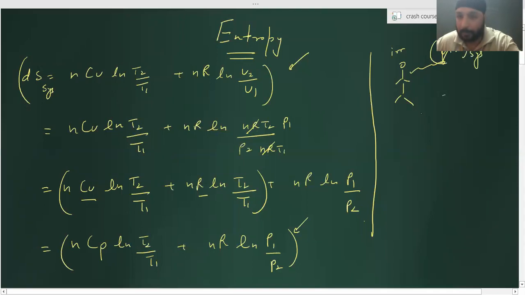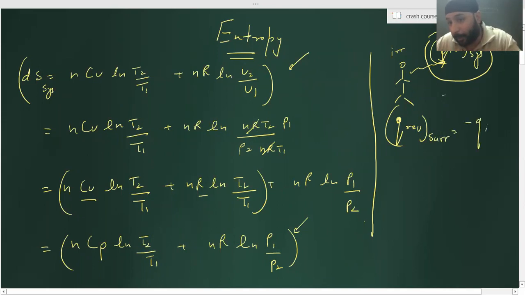Any doubt? Did you understand what I'm telling you? Now tell me, if it is giving out Q irreversible of system, then the surrounding will absorb it in which way? Reversible. Q reversible of surrounding will be equal to minus Q irreversible of system. True or false?